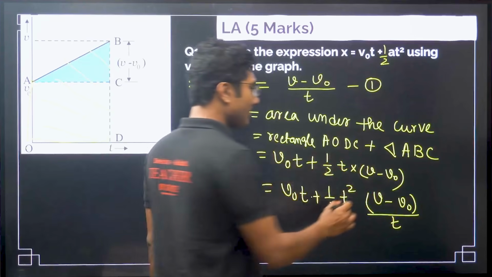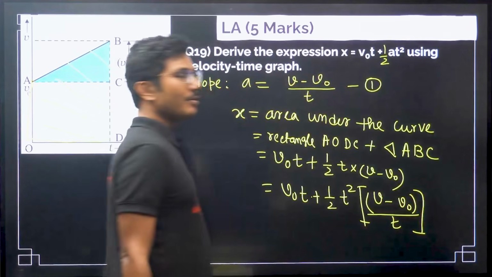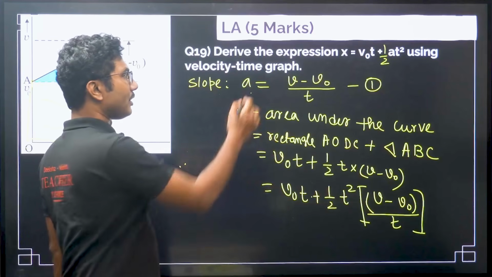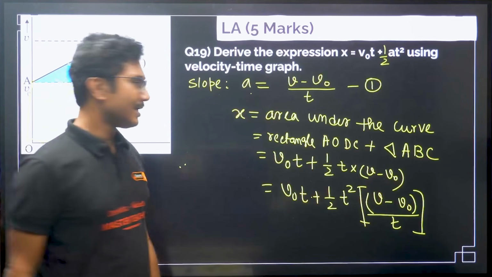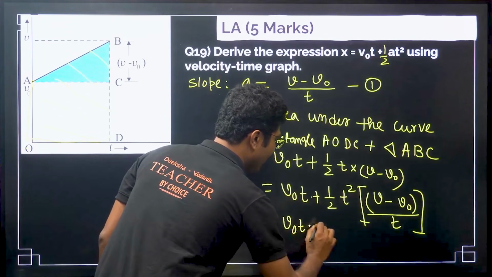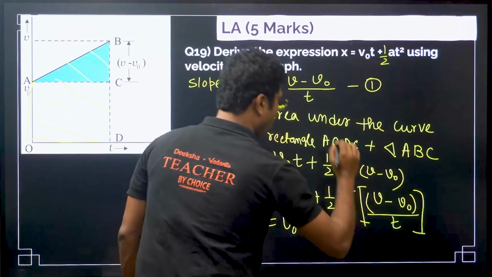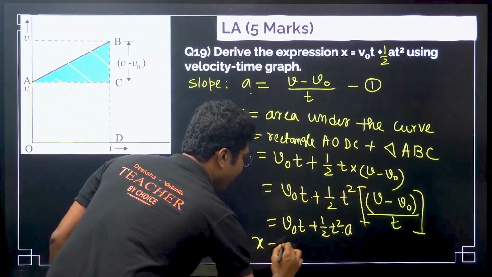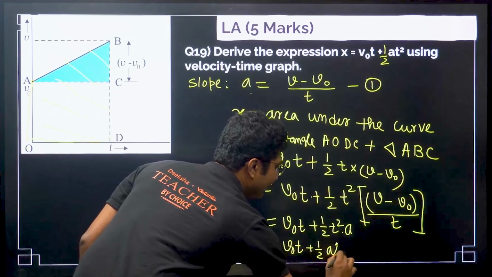But we have not done it to cancel. Why we have done it? Because this has a meaningful quantity. From equation 1 we can say this is equals to acceleration. So from here we can write this is equals to V naught t plus half t square into a, or x equals to V naught t plus half a t square.